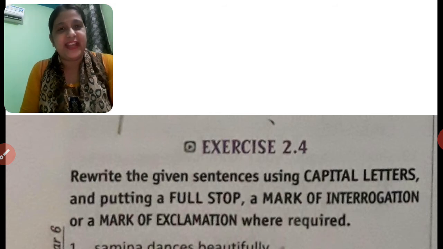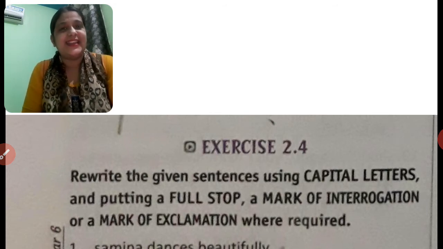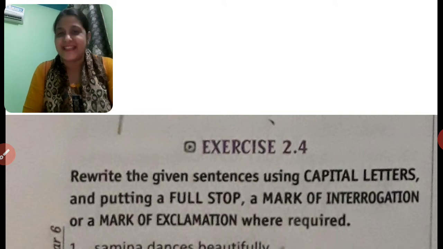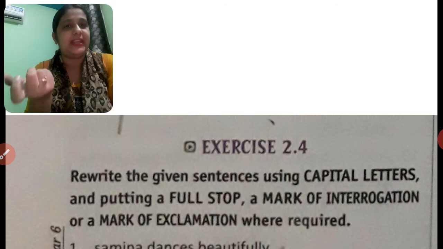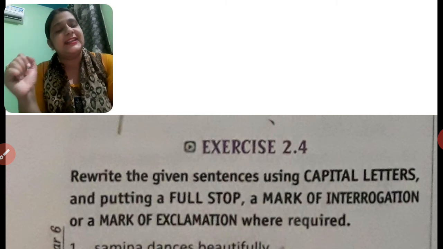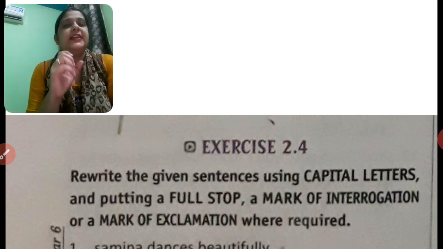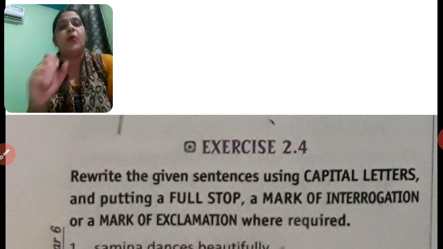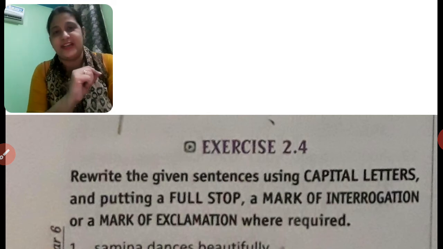Students, yesterday we started the topic of sentences. So what is a sentence? Yes, a sentence is a group of words that has a meaning. A group of words that has a complete meaning is called a sentence. A sentence starts with a capital letter, ends with a punctuation mark, and possesses a verb, and all the words in a sentence must be in correct order.